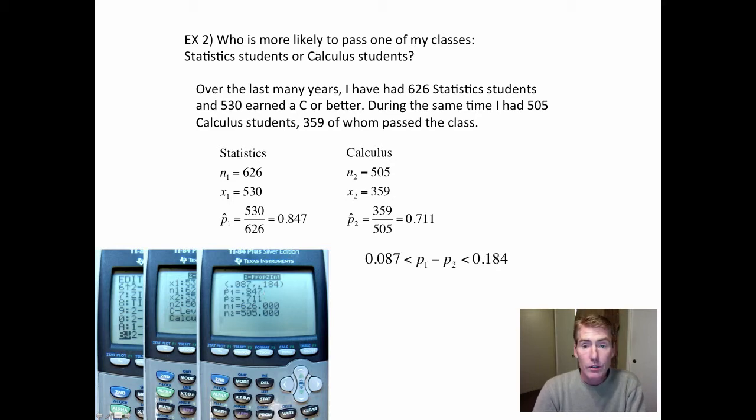So in other words, the difference between the two groups is at least 8.7%, maybe as high as 18%. So that means that whoever group number 1 is, they're at least 8.7% better than group number 2. So that means that the statistics students have at least an 8.7% higher success rate. So if you wonder, hey, I need a college level math class, I want to pass, which one should I take, statistics or calculus? Definitely statistics. Although calculus is fun, don't get me wrong, calculus is very fun and useful.